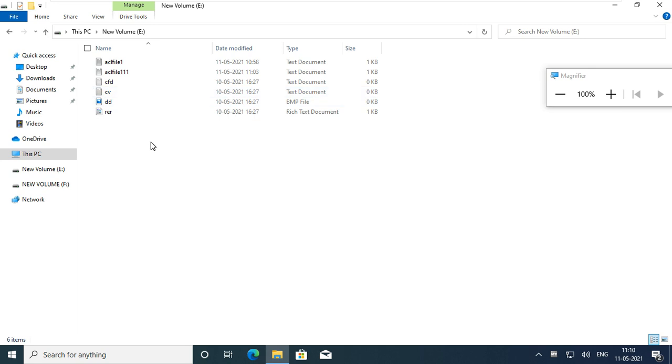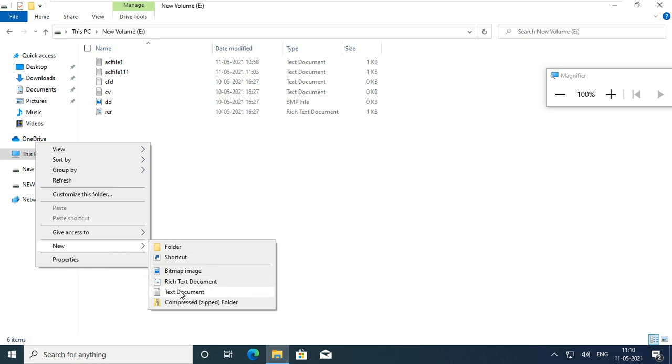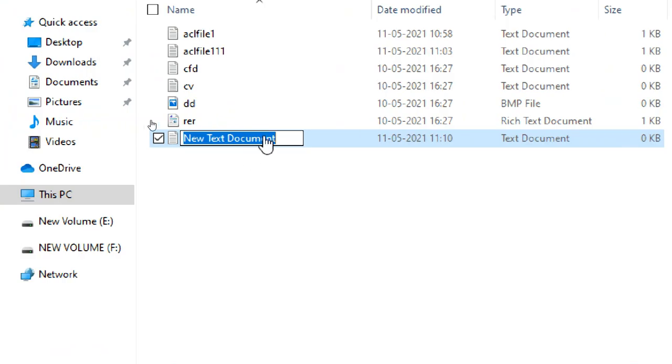Okay, guys, we'll go to another file. I'm creating a text file. You can keep a name for this one: ACL2. This is student one only.